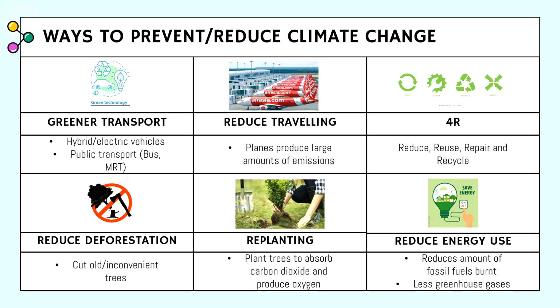Following that is to reduce deforestation. This is because deforestation takes away trees, which absorb carbon dioxide. So by reducing deforestation, there will be more trees that can absorb carbon dioxide. And if we really need to cut trees, we should cut old or inconvenient trees in the area instead of cutting young new trees which absorb more carbon dioxide. In addition to this, we can also replant more trees to absorb carbon dioxide and produce oxygen for the planet.